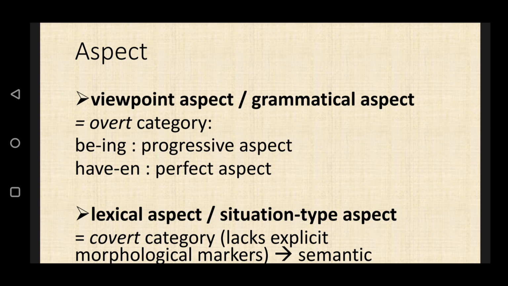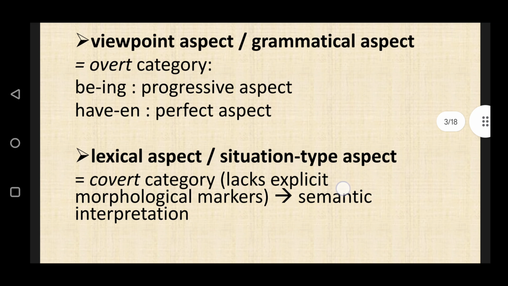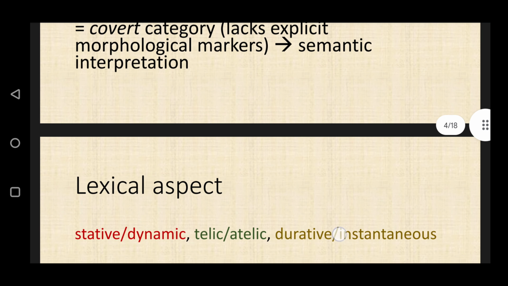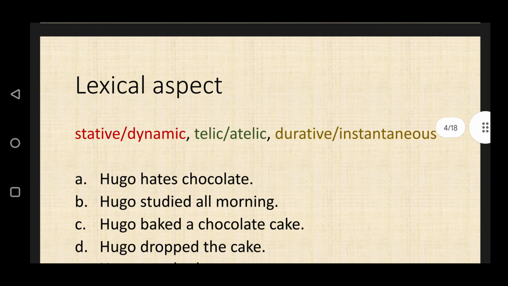Viewpoint aspect, or grammatical aspect, is an overt category: be plus -ing is progressive aspect, and have plus -n is perfect aspect. Lexical aspect, or situation type aspect, is a covert category. It lacks explicit morphological markers and is a matter of semantic interpretation. Lexical aspect: stative, dynamic, telic, atelic, durative, instantaneous.